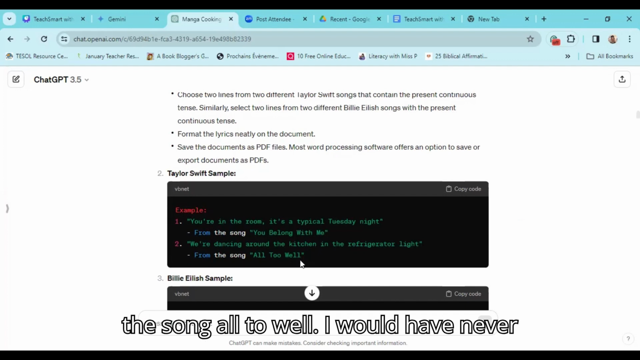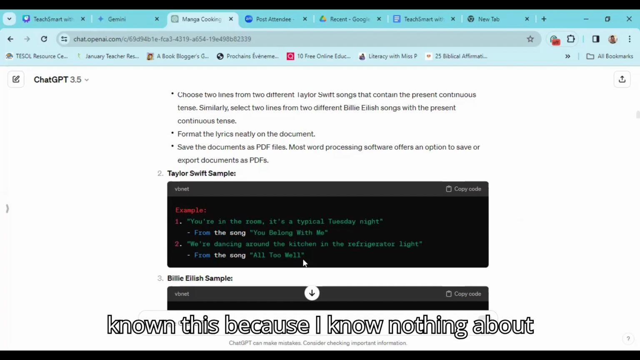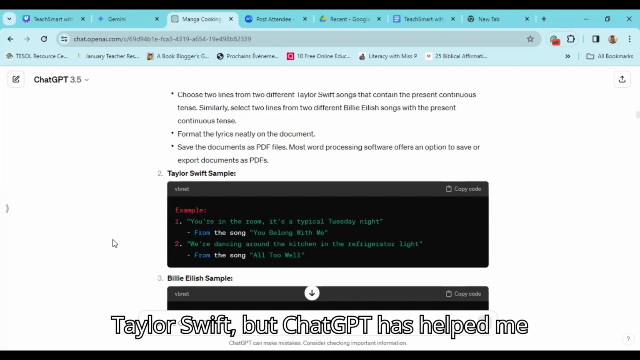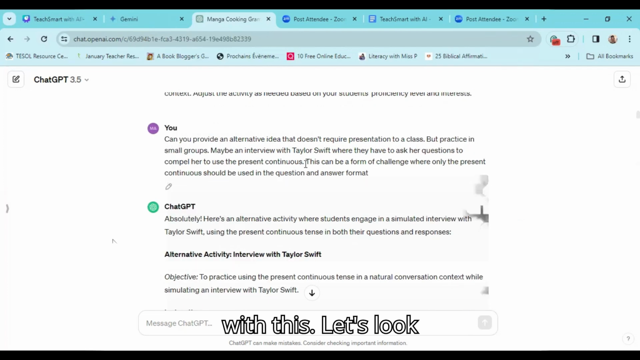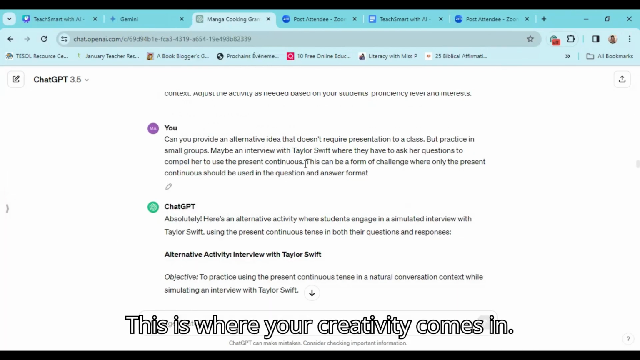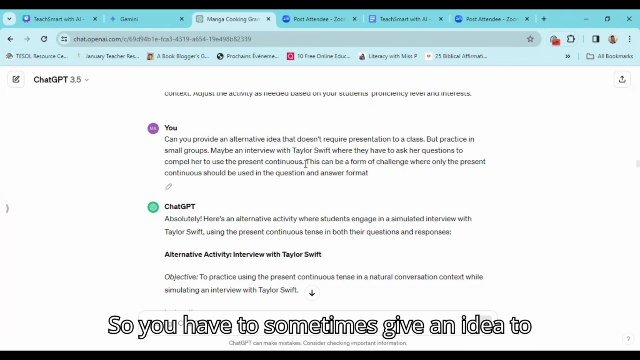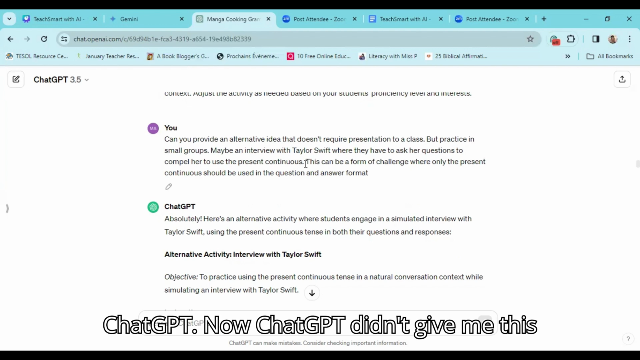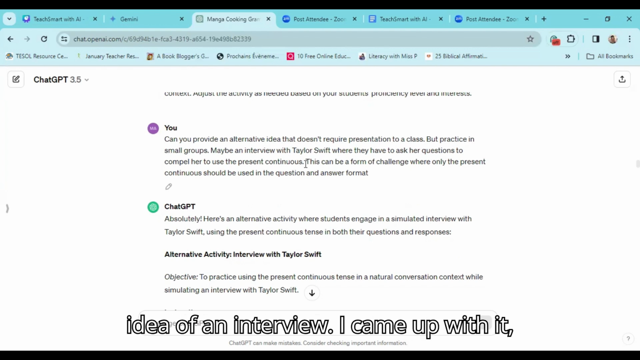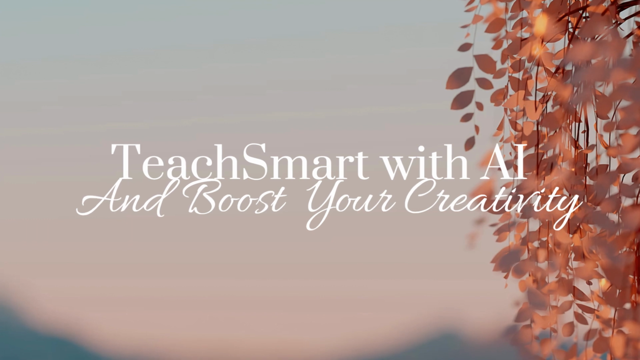So that's from the song All Too Well. I would have never known this because I know nothing about Taylor Swift. But ChatGPT has helped me with this. This is where your creativity comes in. So you have to sometimes give an idea to ChatGPT. Now, ChatGPT didn't give me this idea of an interview. I came up with it.